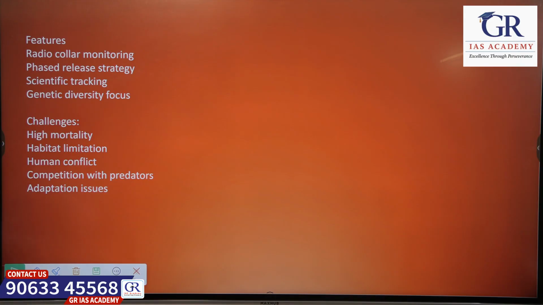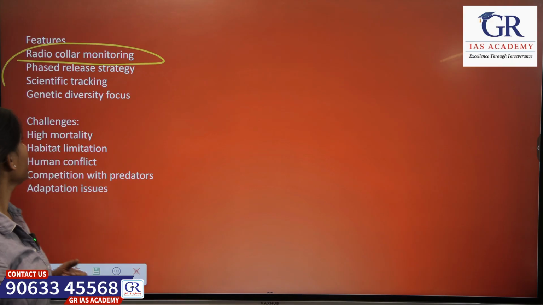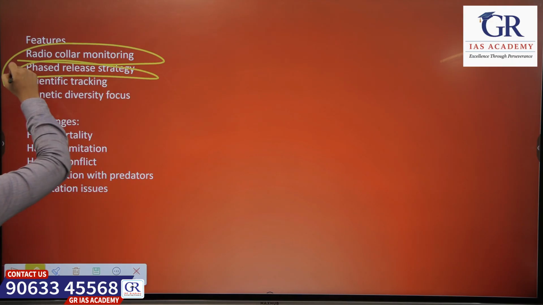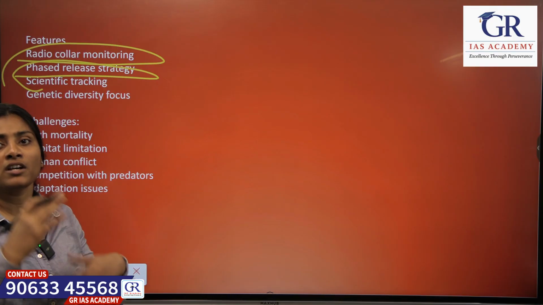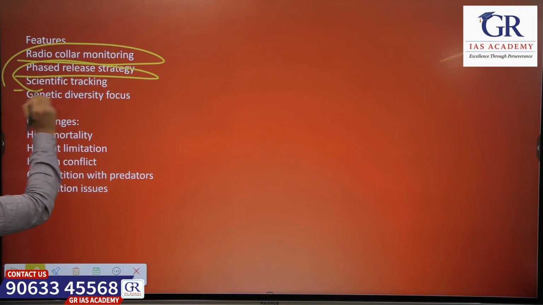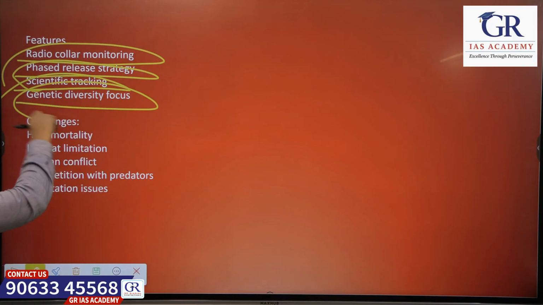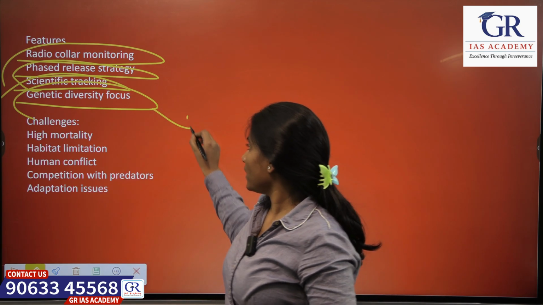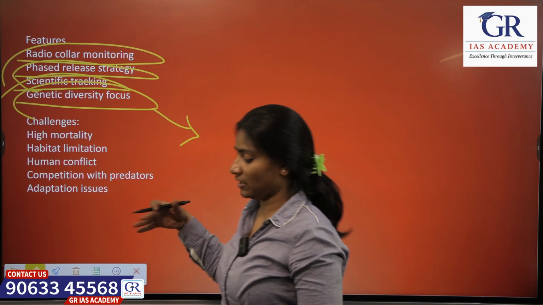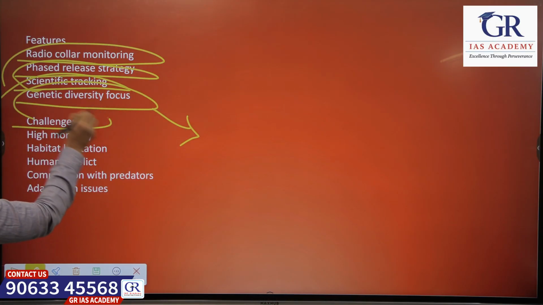Okay, what are its features? They will be having radio collars in order to monitor them, and they will be released in different phases. Reintroduction of cheetahs is not done at once, they are released in phases and tracked using these radio collars, and they are focusing on genetic diversity. So they want to avoid interbreeding, so they are released in different phases from different countries.